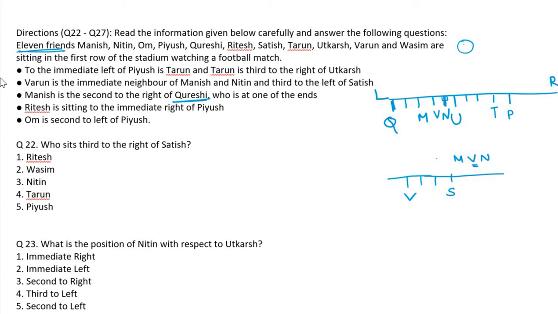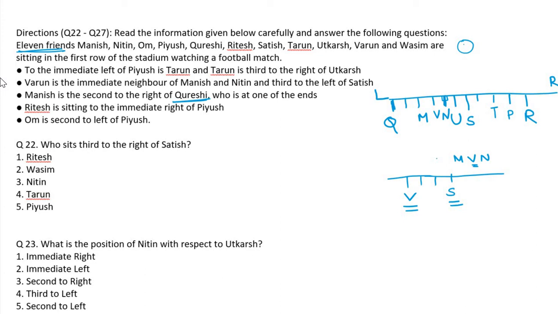Ritesh is sitting immediate right of Piyush. Immediate right, this side. Ritesh. Okay. And any other missing one? S and V we know. In between 2 places, this must be S. Okay. So Q, and then which one? This is Manish. Okay, 1, 2, 3, 4, 5, 6, 7, 8, 9 friends.